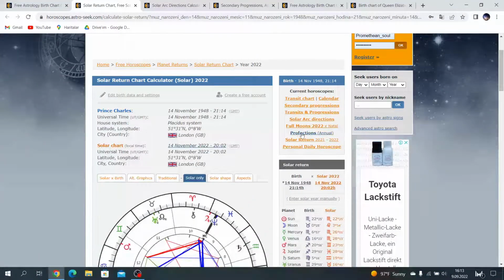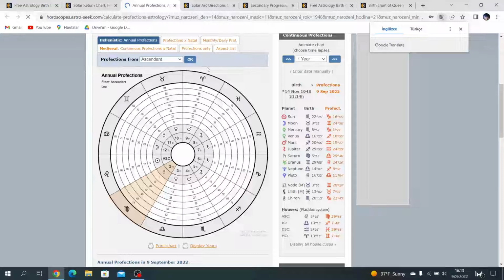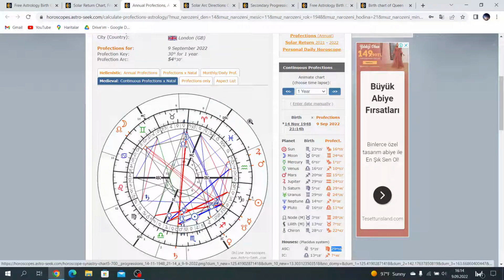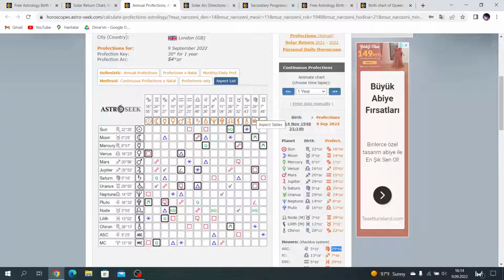Okay, let's continue with the perfection chart. In his perfection chart, the perfected year ascendant is Virgo in the third house. The third house is the house of siblings, the house of neighbors. But when we look at the perfection chart, we need to carefully analyze any aspect. Look at this: Saturn opposite Moon.